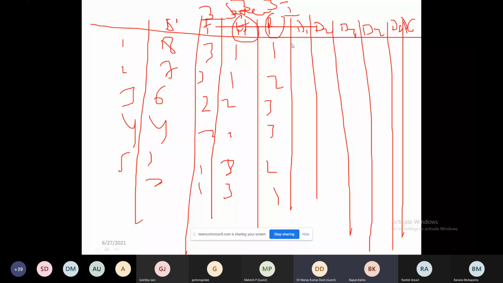3 is high, 2 is moderate, 0, 1. 1 is low, 0, 0, 0, 0. Is it clear?